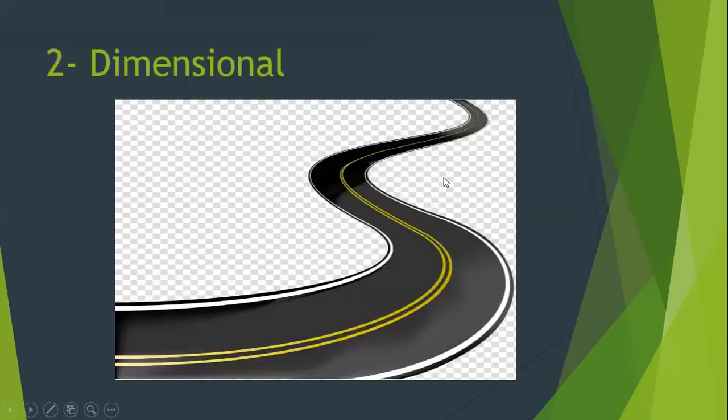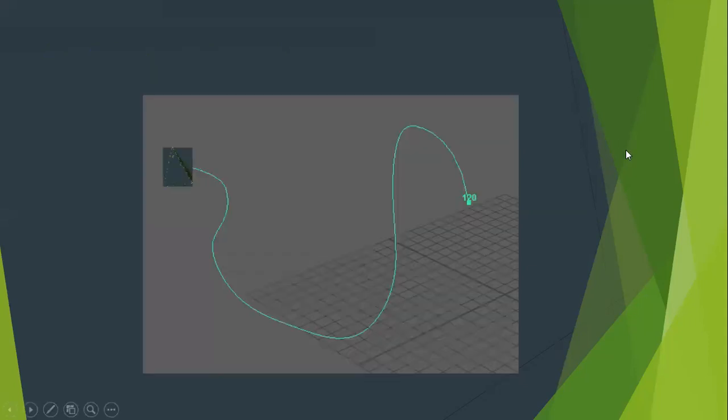Now look at this. This is an example of motion in two dimensions, because if you take a car which is moving on this track, the car has to take a turn and there is a sideways movement on it. And if you want to study the motion of such type, then it is motion in two dimensions.